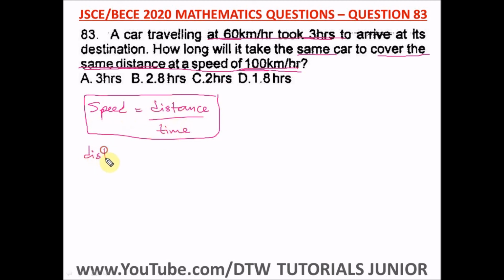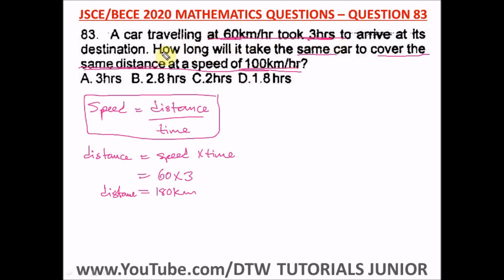Okay, so to find the distance, making distance the subject of the formula, our distance is equal to speed times time. All right, so the car traveling at this speed, 60, times this time, the distance is what? 180. We are dealing with kilometers, so 180 kilometers. So this is the distance it used when it traveled at this speed and took this time.